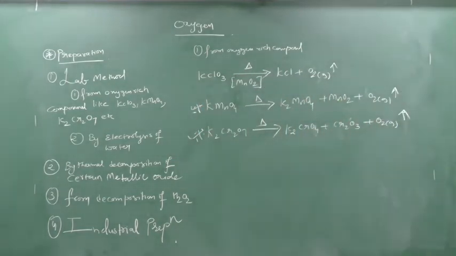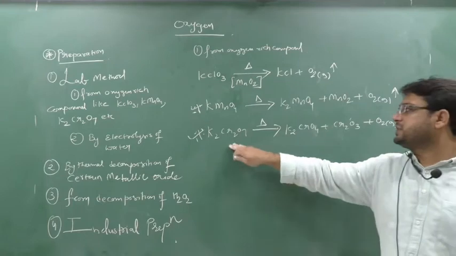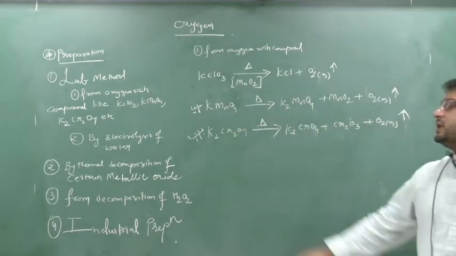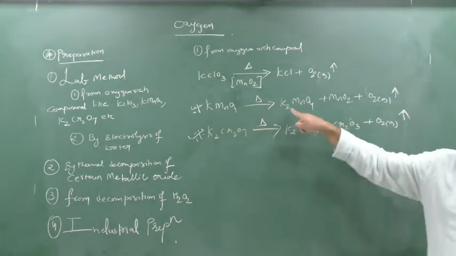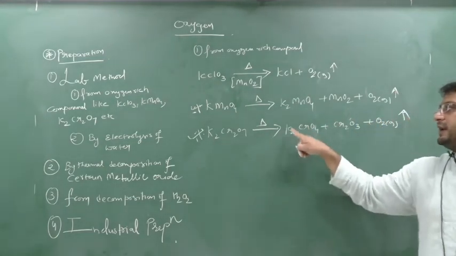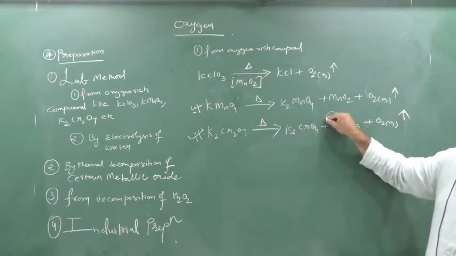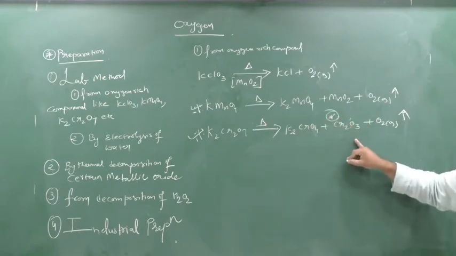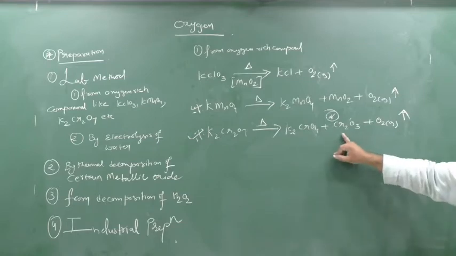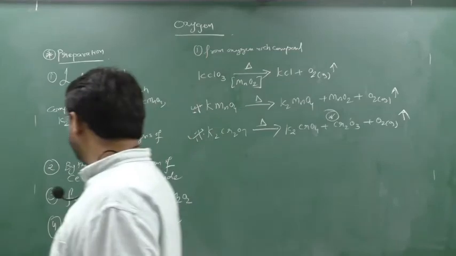These two are very important, and they will again come back in the d and f block elements. Clear? So when you heat KMnO4, what do you get? You get K2MnO4, MnO2 plus O2. Similarly K2Cr2O7, these two reactions are similar. When I heat KMnO4, I get K2MnO4, MnO2 and O2. When I heat K2Cr2O7, I get K2CrO4, but instead of MnO2, Cr2O3. Just remember this Cr2O3. Please don't write CrO2 or CrO3. It will be Cr2O3 plus O2. So these are the lab methods, first.